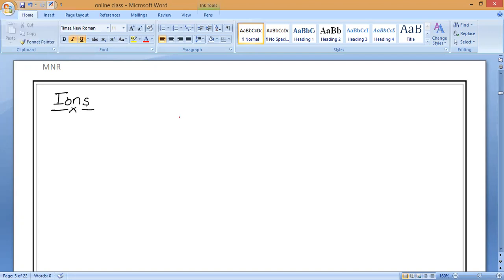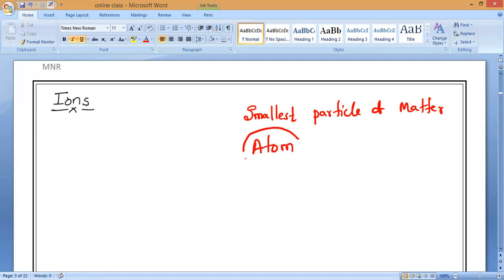Now, as we know, what is the smallest particle of matter? Anybody? Atoms. The smallest particle of matter is called an atom.